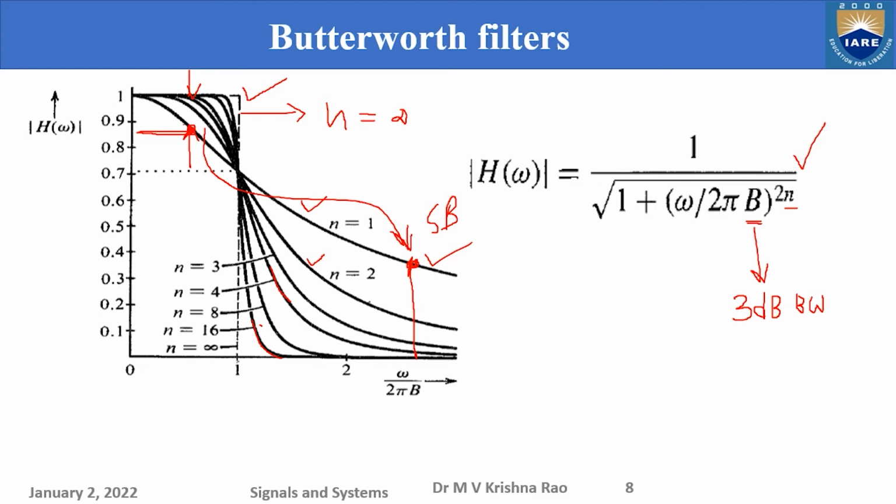That is, in the case of a Butterworth filter, if the order is 1 or 2 or 3, naturally the transition region will be very large, which is not desirable, and such filters may have very limited applications. Most of the time second order, third order or fourth, sixth orders must be useful. However, to reduce the cost of the filter, a simple RC filter, whatever I have discussed previously, has an order of 1.